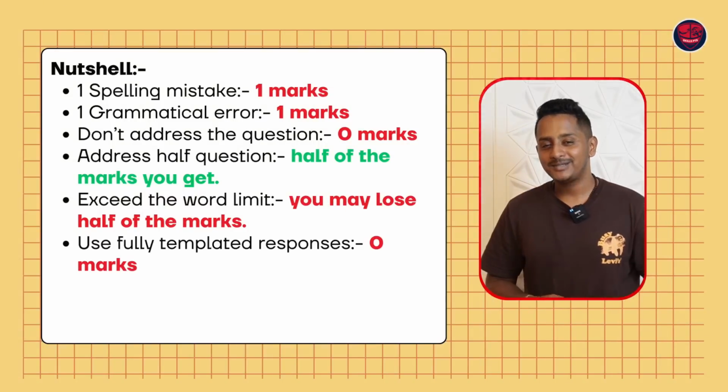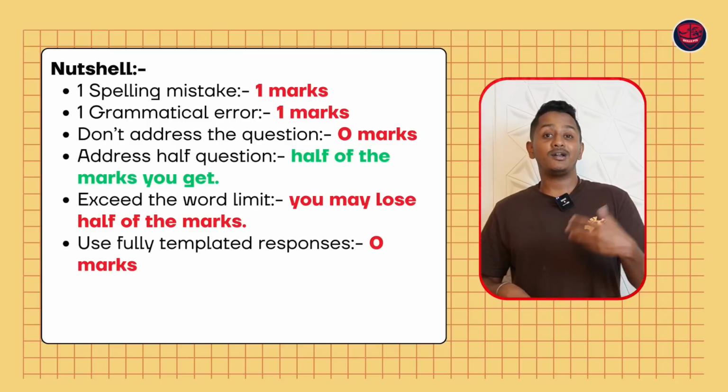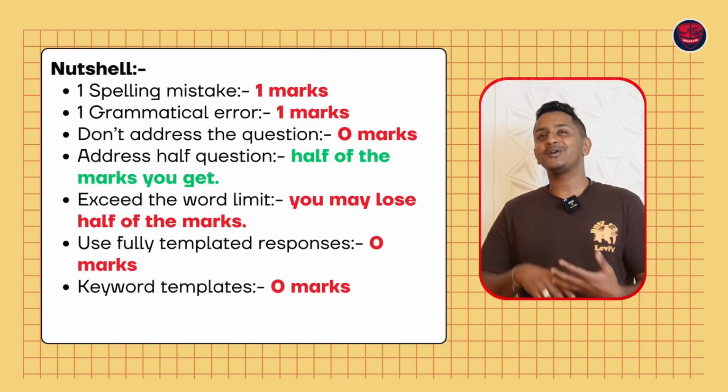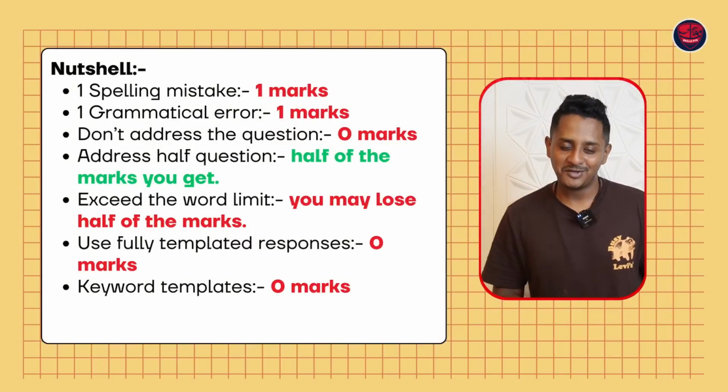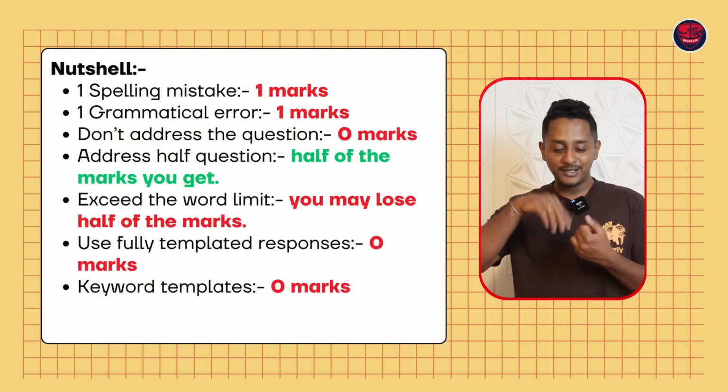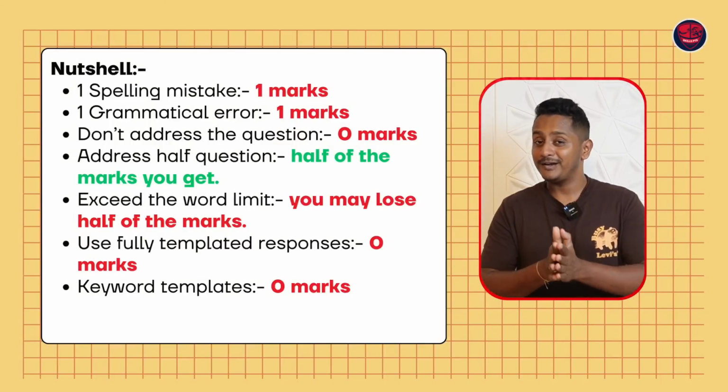And then if you use fully templated responses, it's going to be 0. Or keyword kind of templates where you don't write something on your own with a mixture of simple, compound, complex, then also it's going to be 0. Be very, very careful. The next is summarize a written text.